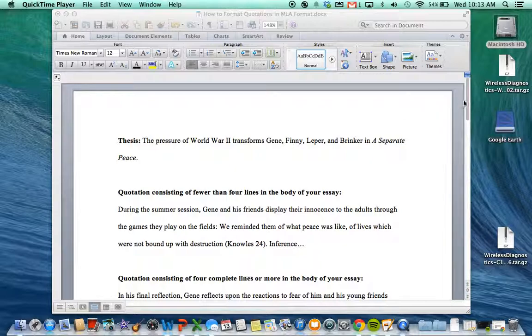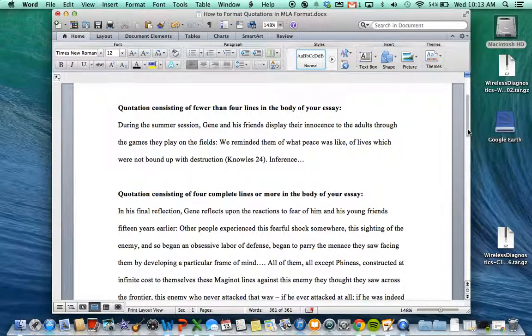So let's start with our first example of a quotation that we might find in an analytical essay, and that's a quotation that is fewer than 4 lines in the body of an essay. Now, in the text, this quotation, which here is just right here, this sentence, it is general narration. It does not have any quotation marks around it. No one is speaking. It's just the narrator talking to the audience.